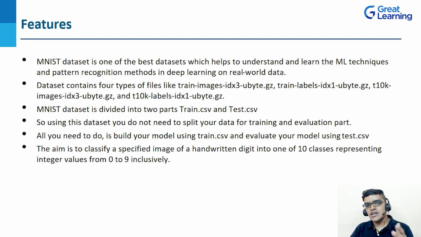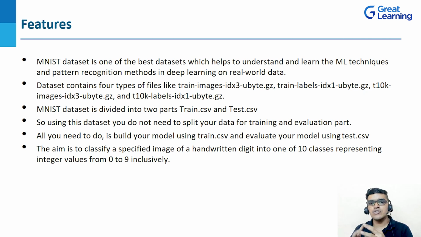So in this dataset, you don't need to split your data for training and evaluation. The only thing that you have to do here is to build your own model using training and evaluate your model using testing. Also, this dataset consists of 4 types of files. The first one is the training images, then training labels, then we are having T10K images and T10K labels.